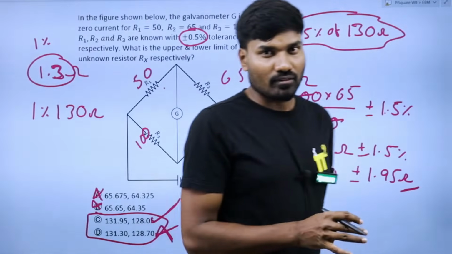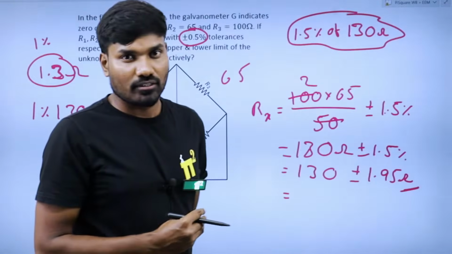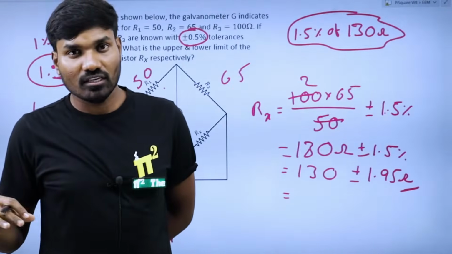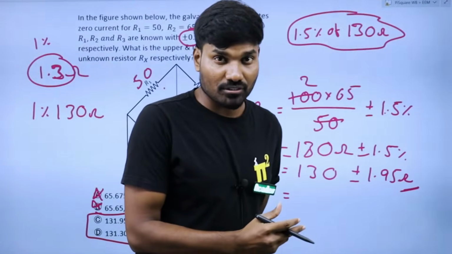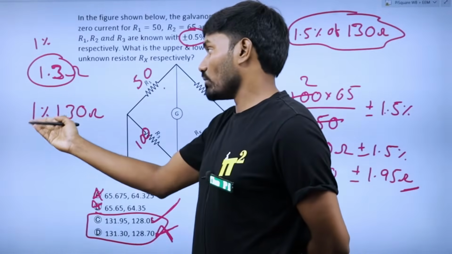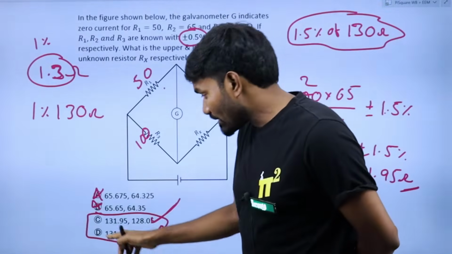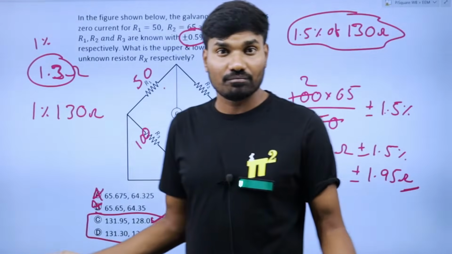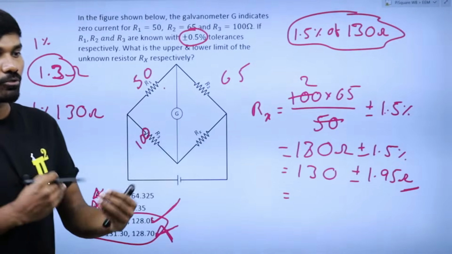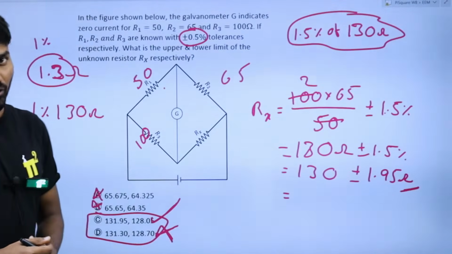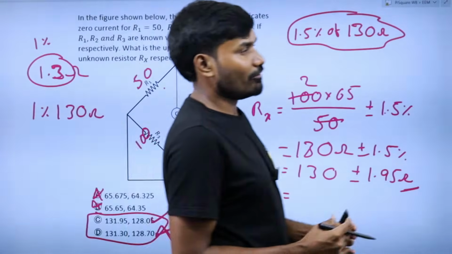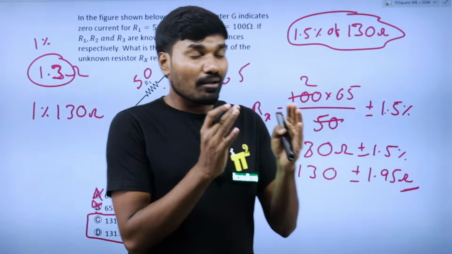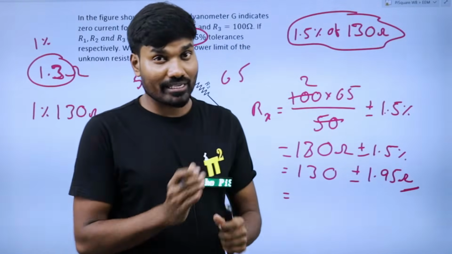You are not doing heavy math. You're just doing 1%. You're not even finding 1.5% of 130 ohm. Indirectly, if you apply aptitude knowledge, it's done. 1% of 130 was 1.3, which is matching with this answer, but the question says 1.5%, so option D is wrong, option C is right. That's it. That's how quickly you should be able to get to these kinds of conclusions. That only comes with practice. If you don't practice, only read the concepts, then you're not going to make it. You have to practice, timed practice, by keeping the clock.